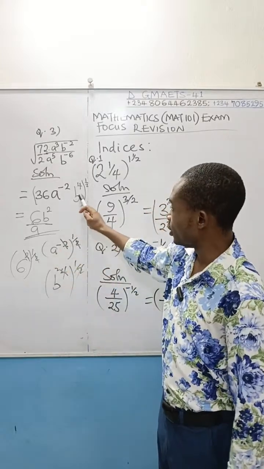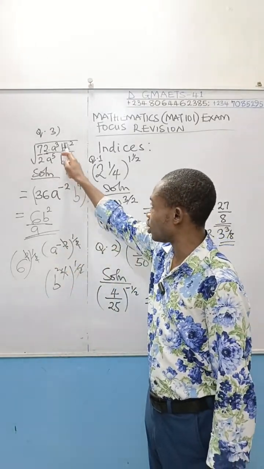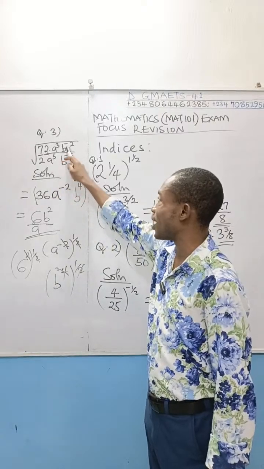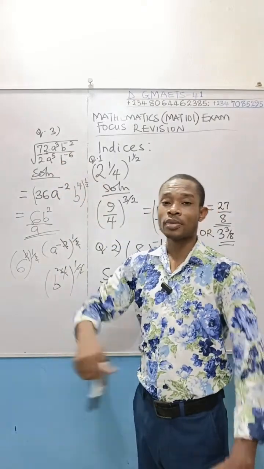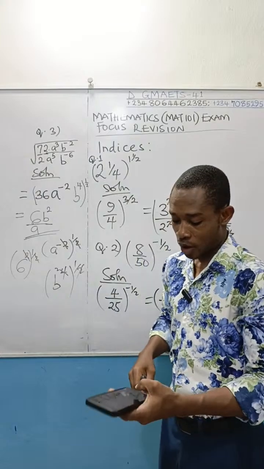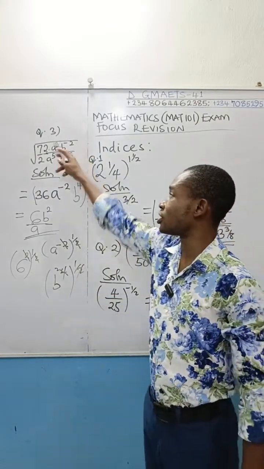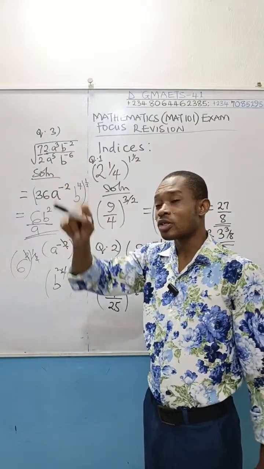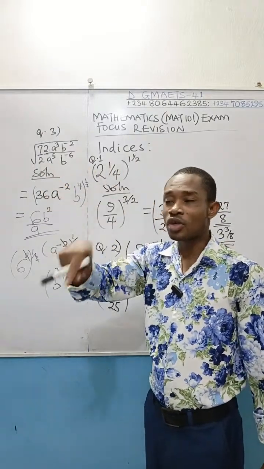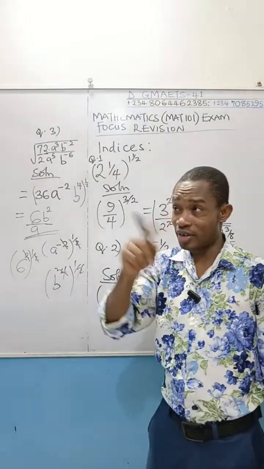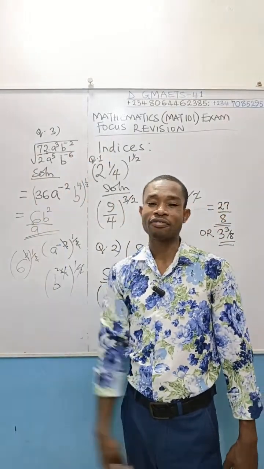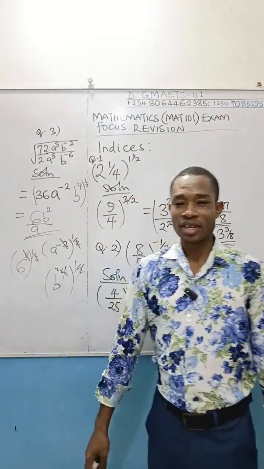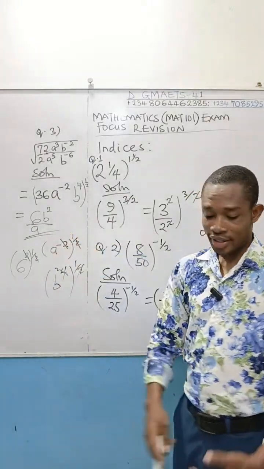Then you come to this. Apply division law to this b. You have b raised to power minus 2. Then minus 6 goes up to become plus 6. And by the time you take the square root, which is b raised to power minus 2 plus 6, which is 4, square root of that b raised to power 4 will give you b raised to power 4 in bracket raised to power half. And then you work on that, you get b raised to power 2. And that is the answer.